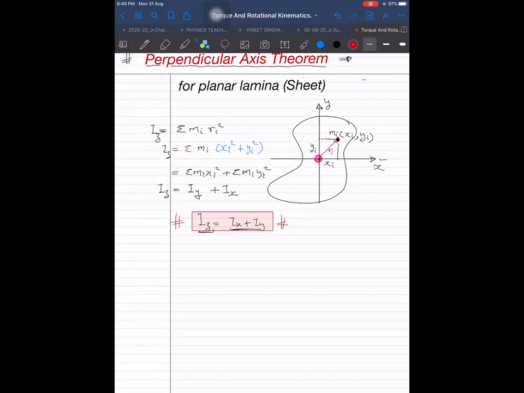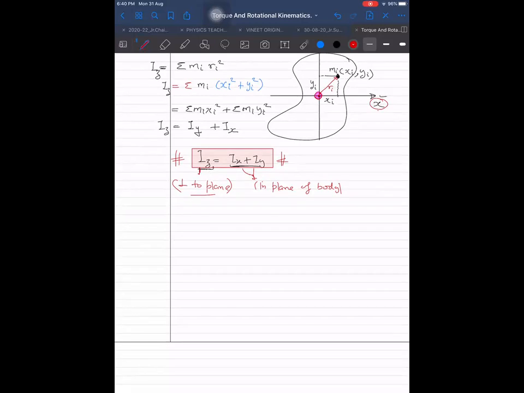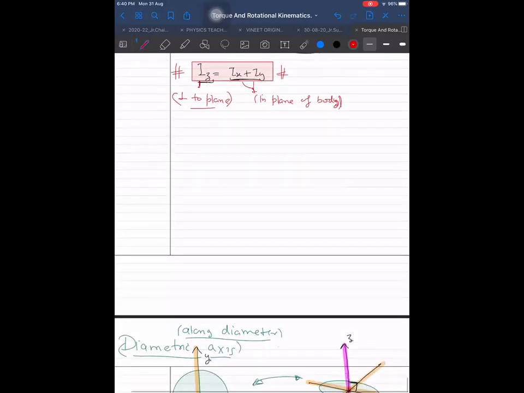And also, not just remember Iz is equal to Ix plus Iy. I said that it could become Ix equal to Iy plus Iz depending upon the situation. So we should remember that in our situation where we are writing this formula, the X and Y axes are in the plane of the body, and this is the axis which is perpendicular to the plane. And because we are discussing a plane, it is valid only for planar bodies, not for other bodies. The bodies which have negligible thickness and are just like a thin sheet lying in the same plane. For those bodies only this formula will be applicable, otherwise not.